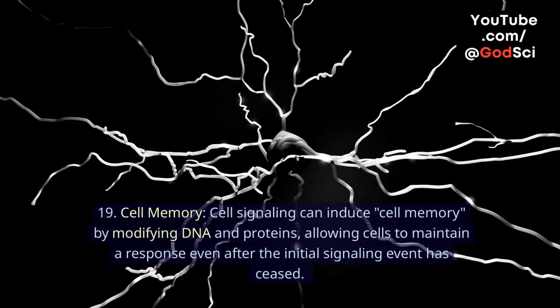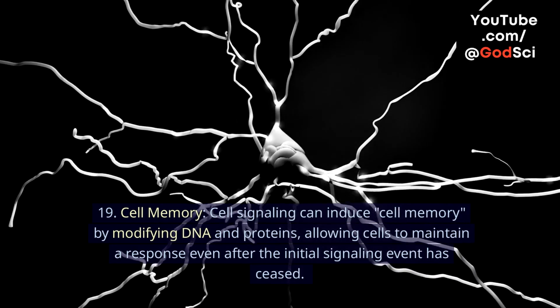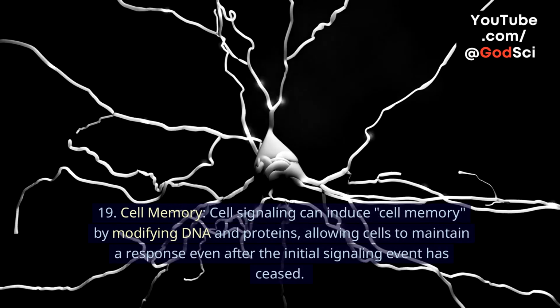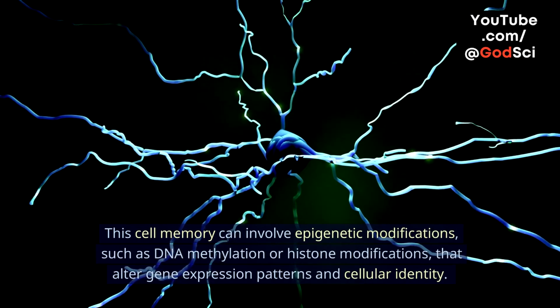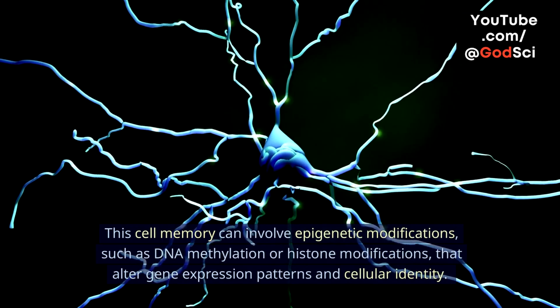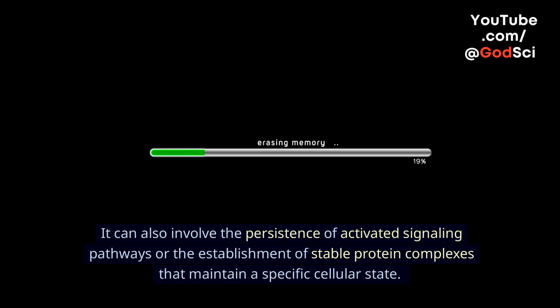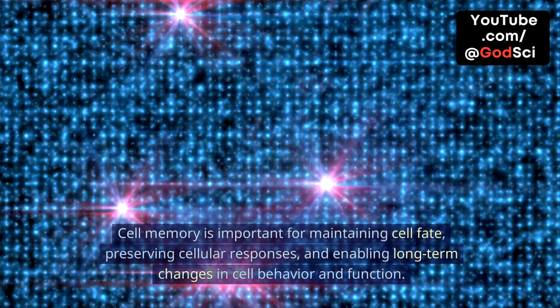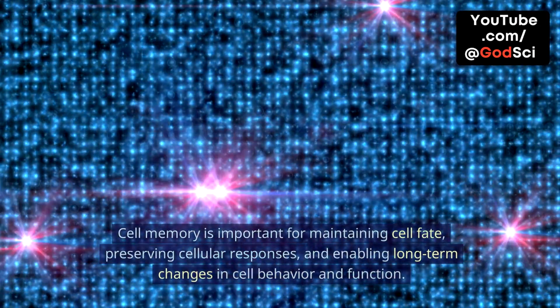19. Cell memory. Cell signaling can induce cell memory by modifying DNA and proteins, allowing cells to maintain a response even after the initial signaling event has ceased. This cell memory can involve epigenetic modifications, such as DNA methylation or histone modifications, that alter gene expression patterns and cellular identity. It can also involve the persistence of activated signaling pathways or the establishment of stable protein complexes that maintain a specific cellular state. Cell memory is important for maintaining cell fate, preserving cellular responses, and enabling long-term changes in cell behavior and function.